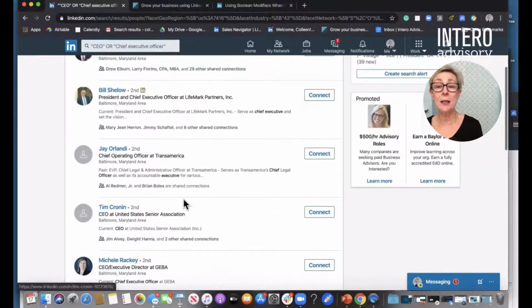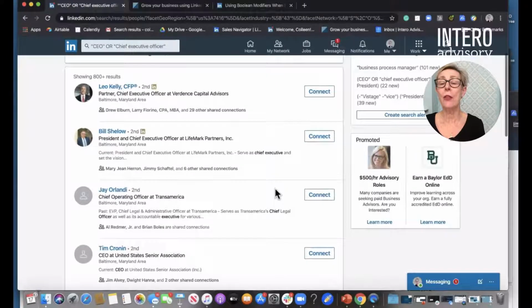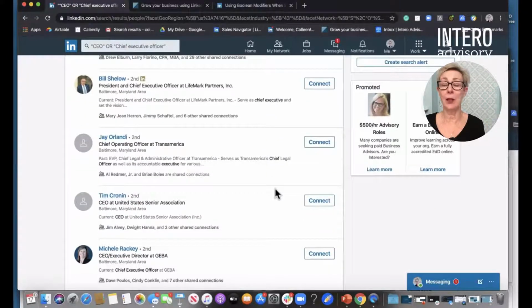On the right-hand side, you will notice that you can click a connect button. Beware, do not click this connect button. This will send off a default connection request to any of these people, and they will not get anything personalized from you.